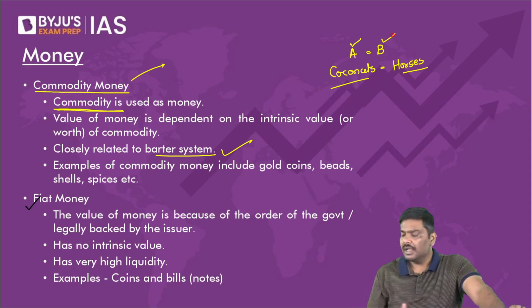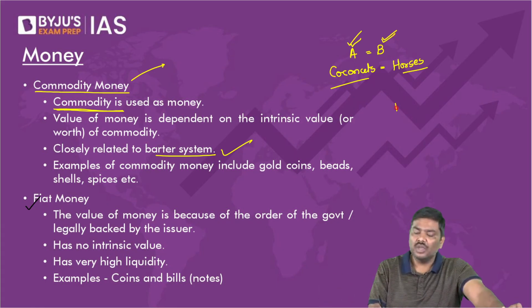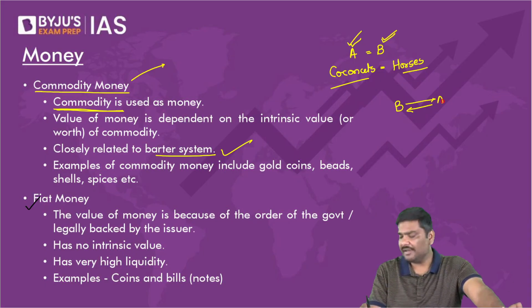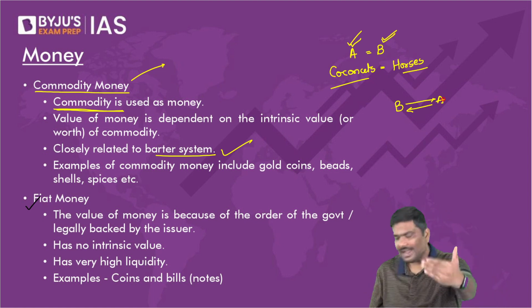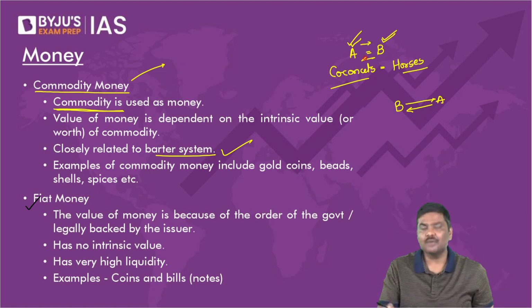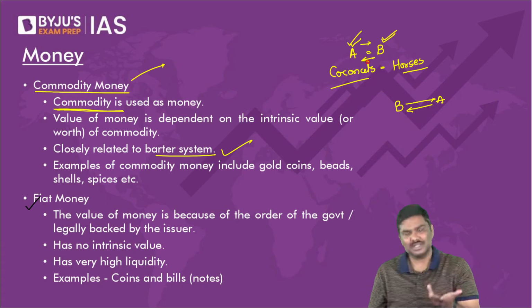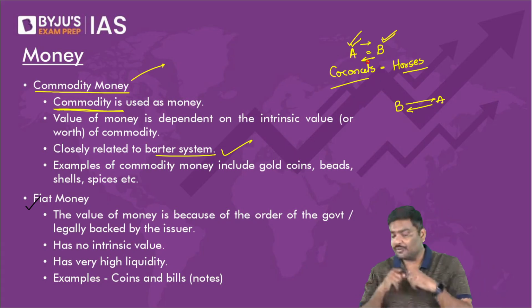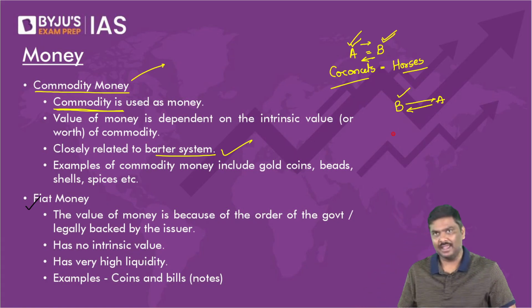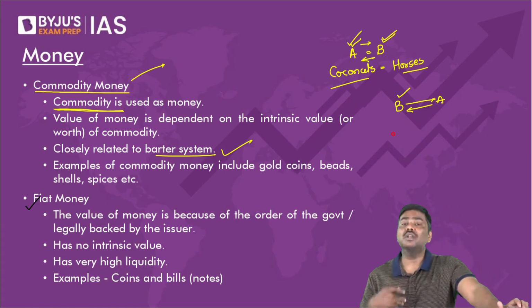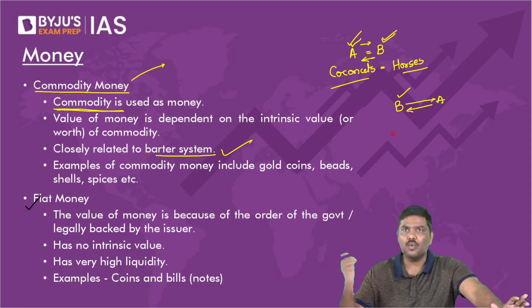What is the problem? If I want to sell A and I want to purchase B, don't you think in the market I will have to search for somebody who is willing to sell B and purchase A? Any problem with the statement here? Please do let me know. I want to sell coconuts and I want to purchase horses. So in the market, I will have to find somebody who is willing to sell horses and purchase coconuts. This is basically the concept of double coincidence of wants.